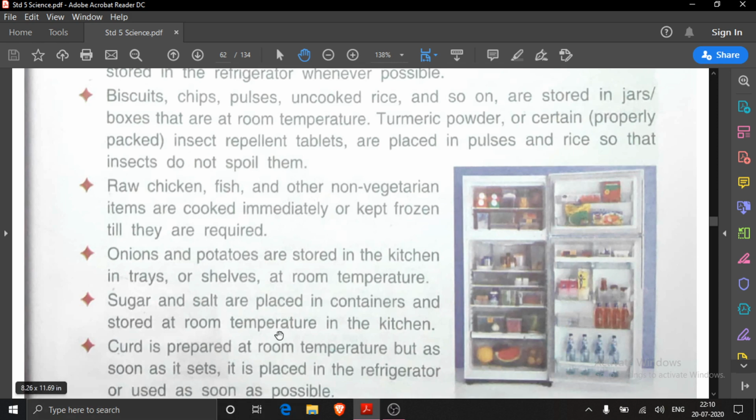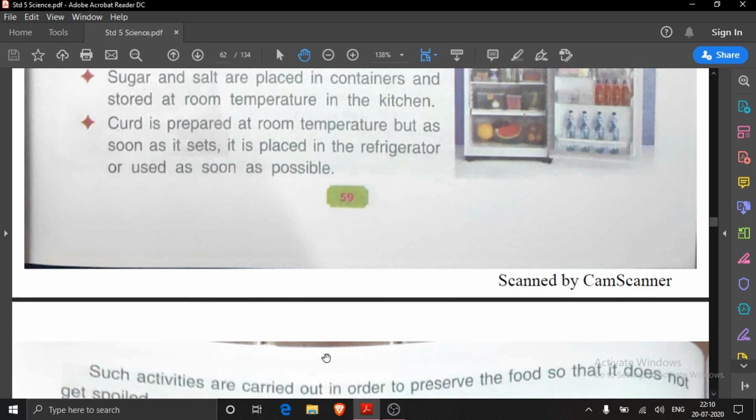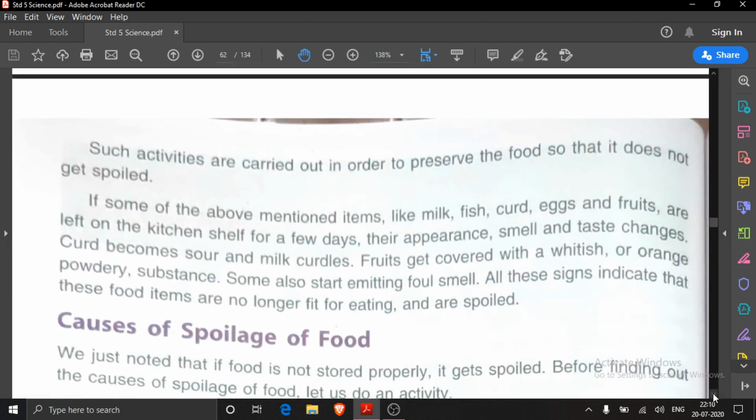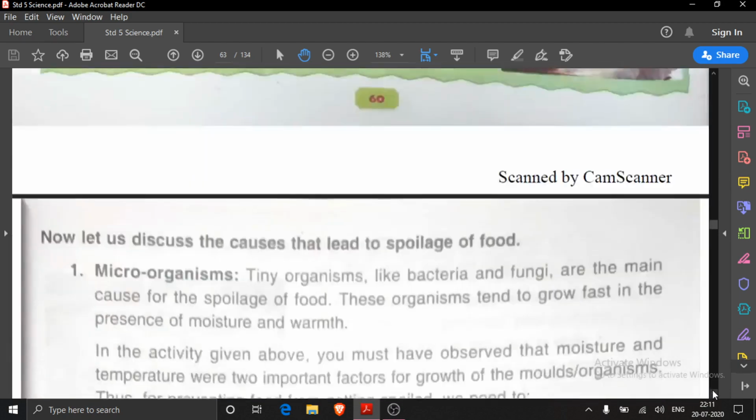Curd is prepared at room temperature, but as soon as it sets, it is placed in the refrigerator. Why? Because it will be sour, taste will change and it will be spoiled. That only we can write. Curd becomes sour. Here it is written, curd becomes sour and milk becomes curdled. That is the answer. Then again the third question you take out.